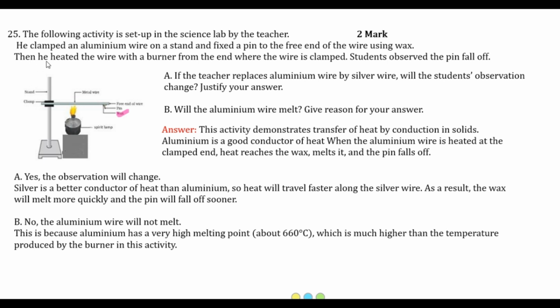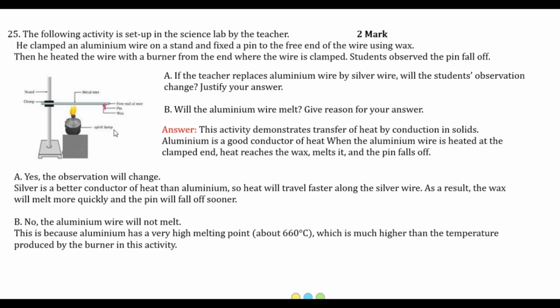Then he heated the wire with the burner from the end where the wire is clamped. So he started heating this wire at the end where it is clamped. See this flame. Here the wire is heated from the end where the wire is clamped. Students observe the pin fall off. So when the teacher started heating this wire, the pin on the free end falls off.